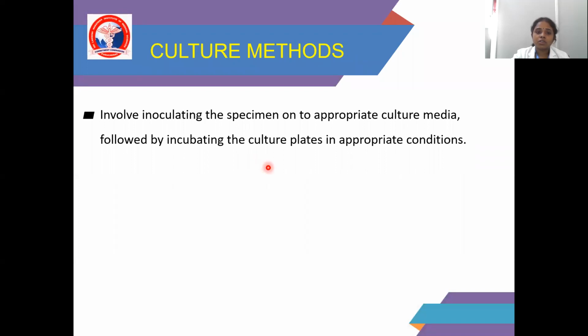Previously we saw many media: basal media, differential media, selective media, transport media and so on. Now we are seeing the methods, that is, inoculating the specimen on the appropriate culture media, followed by incubating the culture plates at the appropriate temperature.